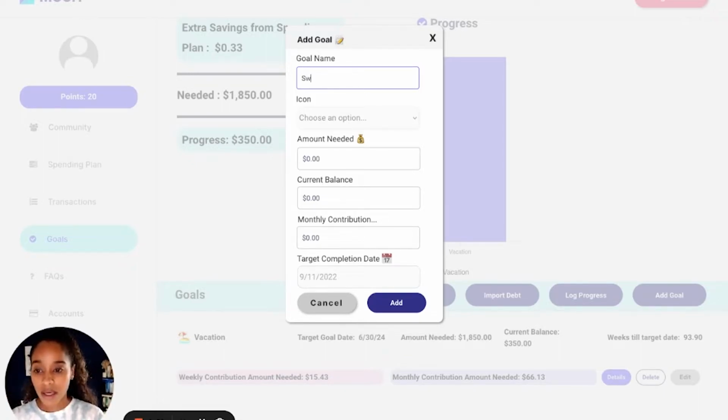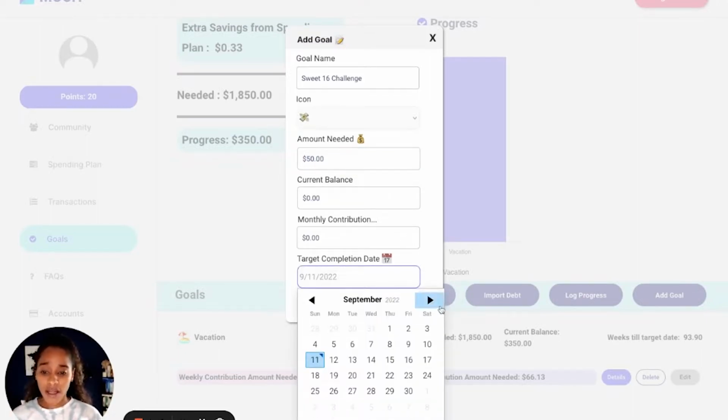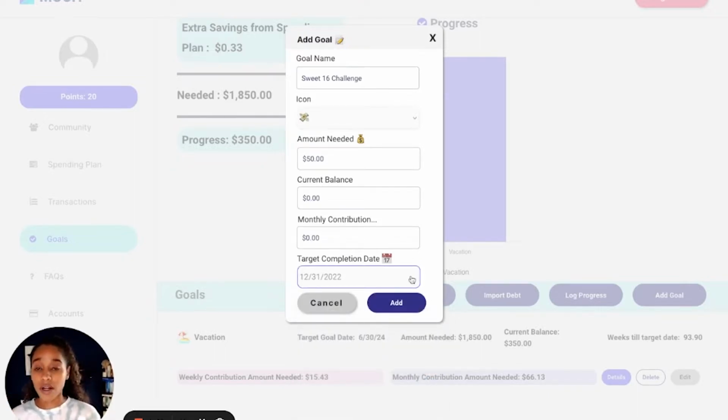So I'm going to name this the Sweet 16 challenge. And I'm just going to put flying money. My goal for this challenge, I want to push myself to do $500 in the next 16 weeks. And the target date for this is, I know that I want this completed by the 31st.